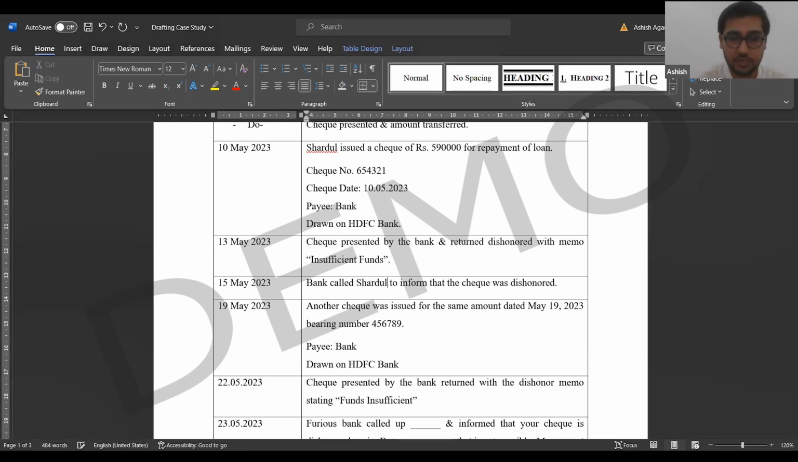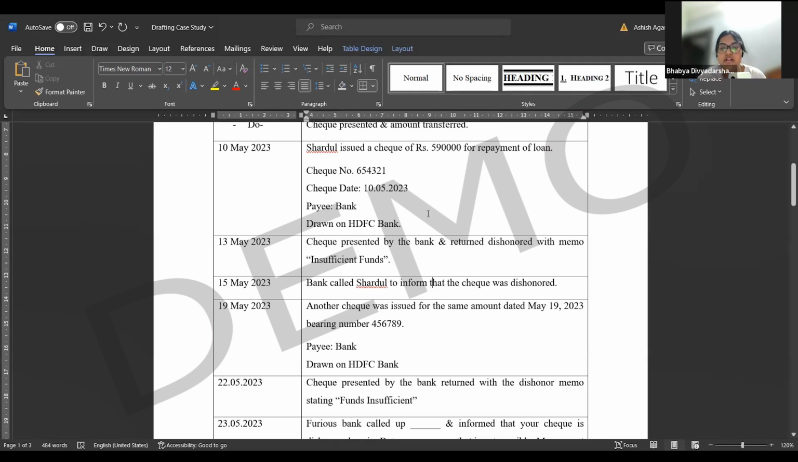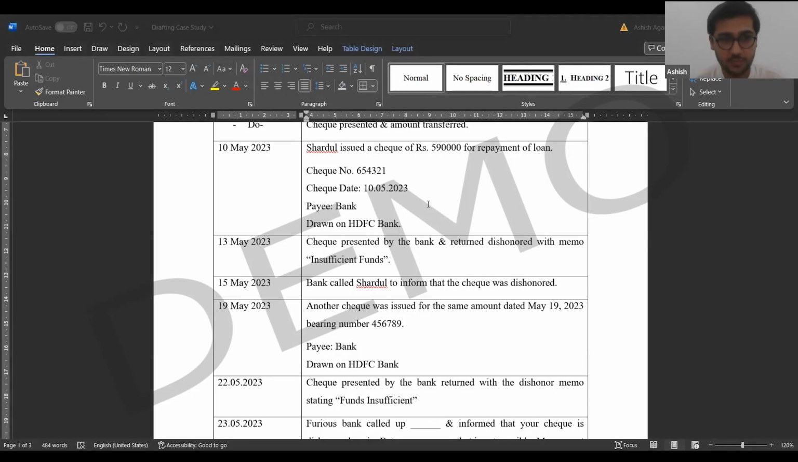Yes, Bhavya, go ahead. Sir, check return memo gives the reason why the check is returned. Am I correct? Yes, correct. Thank you so much, sir. Perfect.